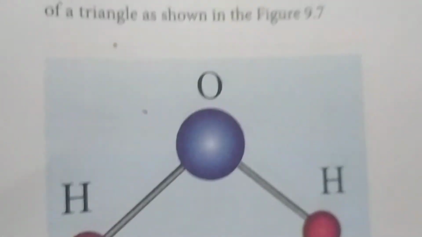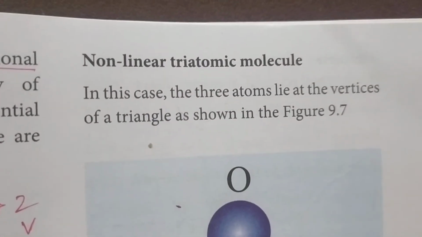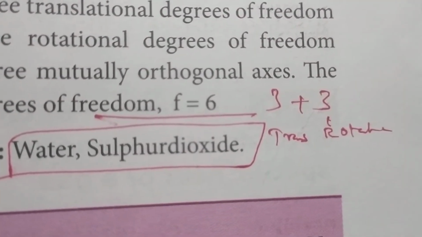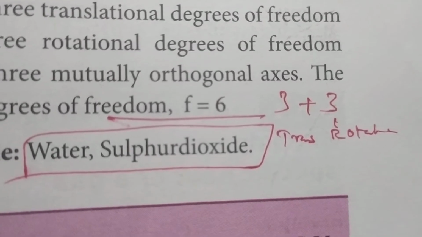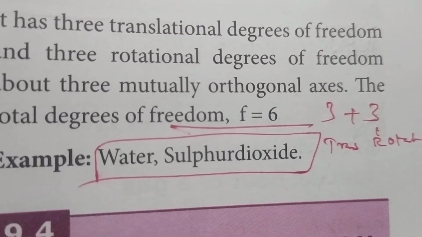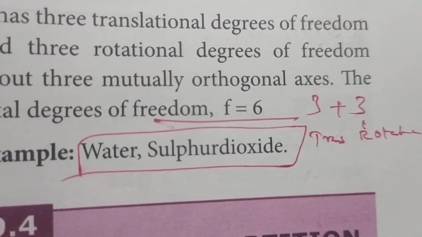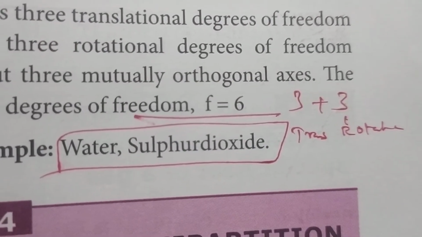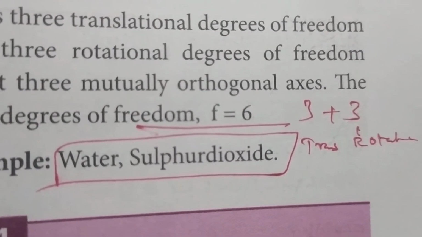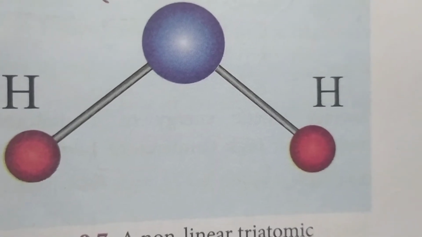Whereas in the case of a non-linear triatomic molecule, you have only 6 degrees of freedom, 3 translational and 3 rotational. 3 rotational means it has 3 mutually orthogonal axes, that is x, y and z. So it will have 3 rotational degrees of freedom, but here vibrational motion is absent. Since it has a triangular shape, the vibrational motion is absent here.